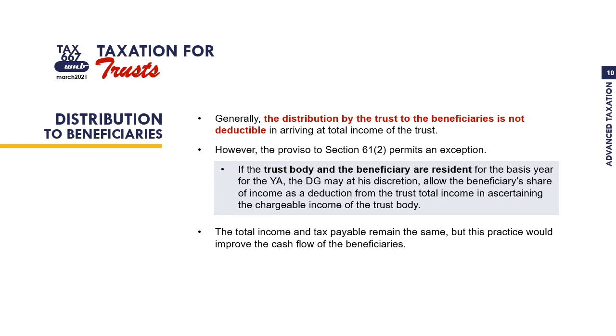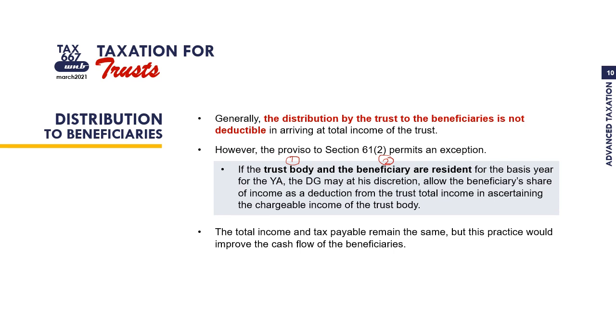However, the provision to Section 61, subsection 2 permits an exception. There are situations where the distributions made to the beneficiaries are deductible. The condition is that both the trust body and the beneficiaries are resident.